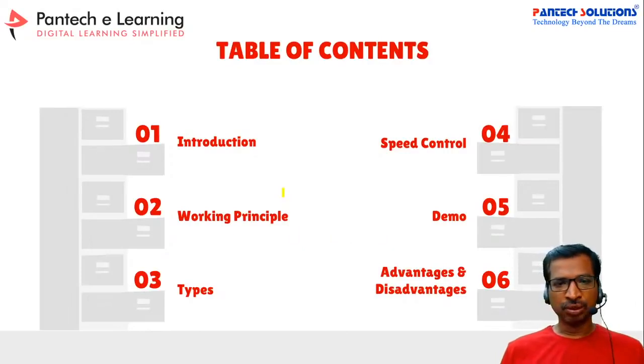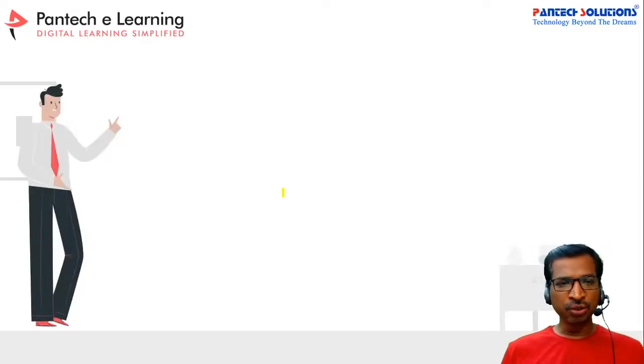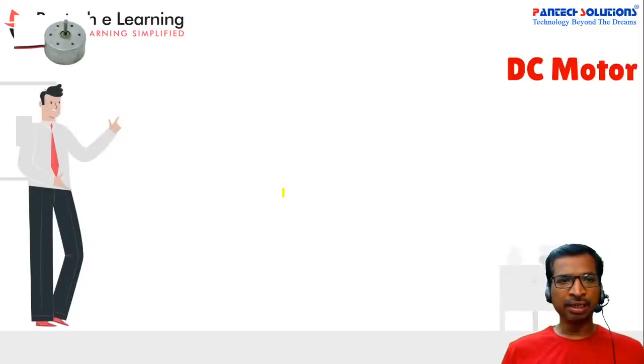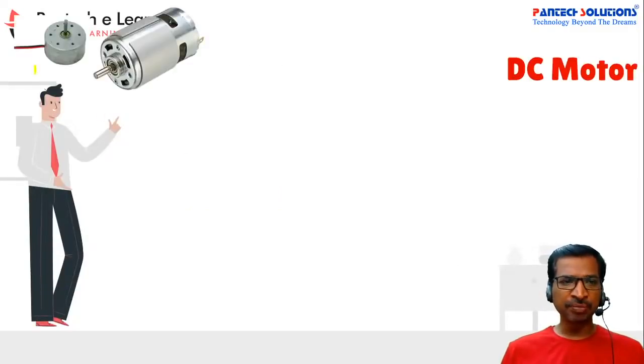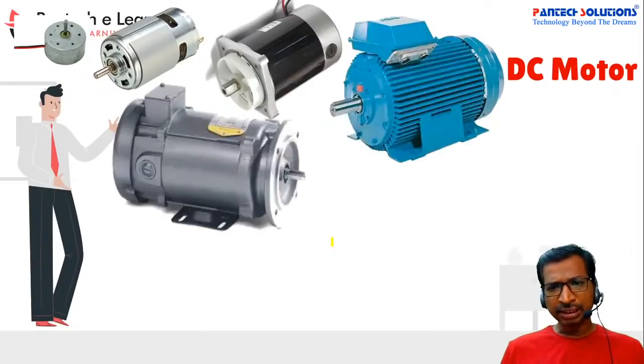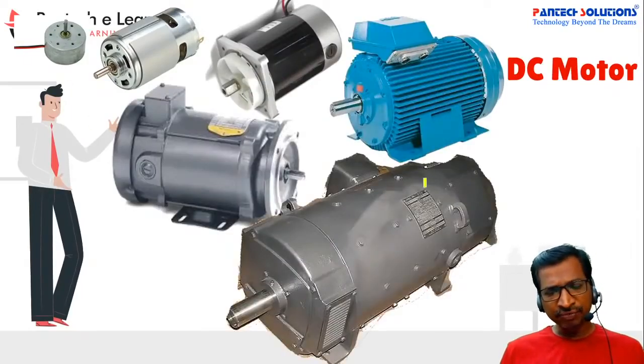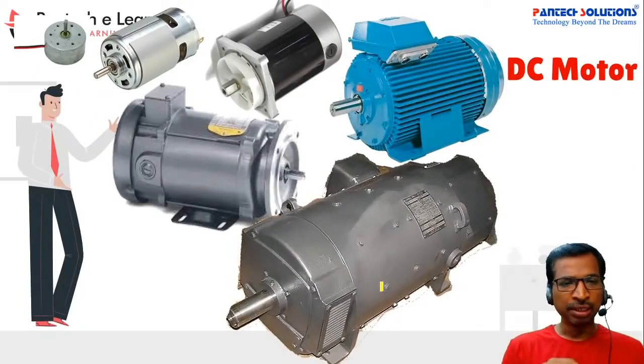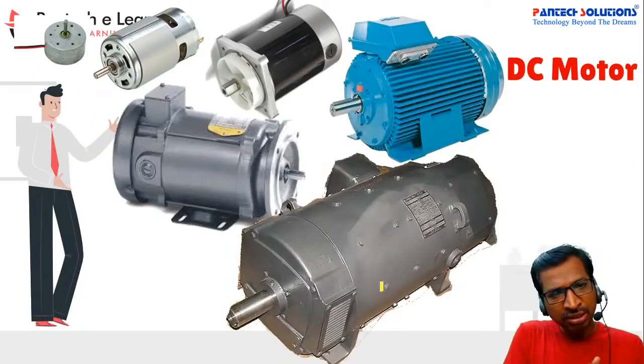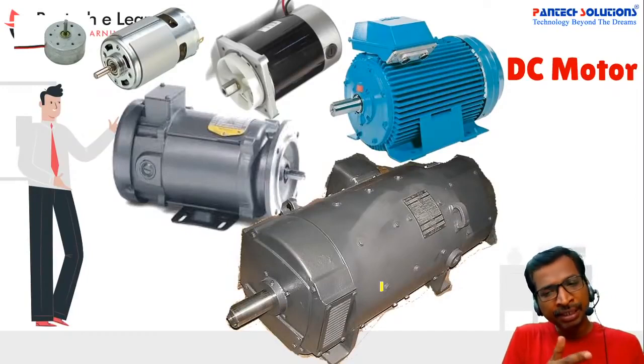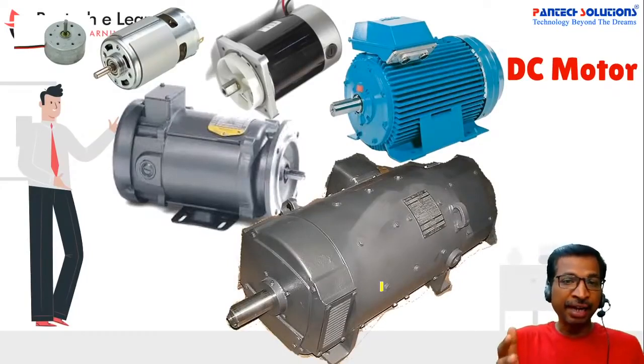Now let us discuss the DC motor. The DC motor is generally available in various formats, from basic small size to bigger size. There are a lot of types of motors available in the DC motor alone, for small toy car applications as well as bigger EV traction motors.